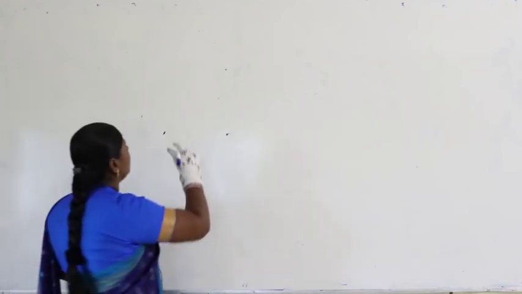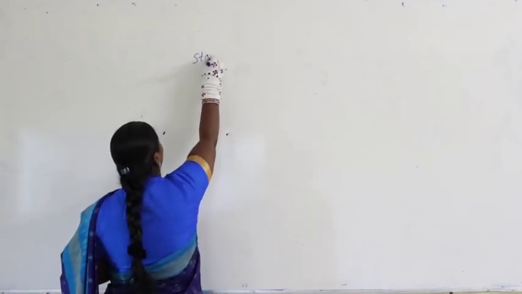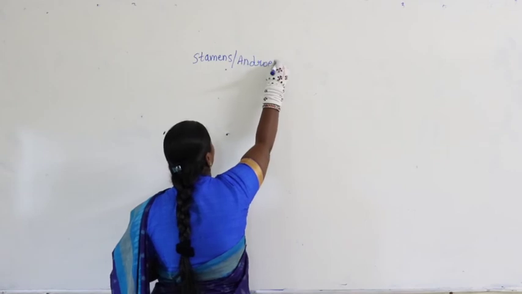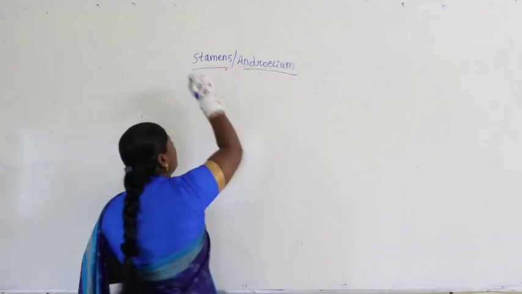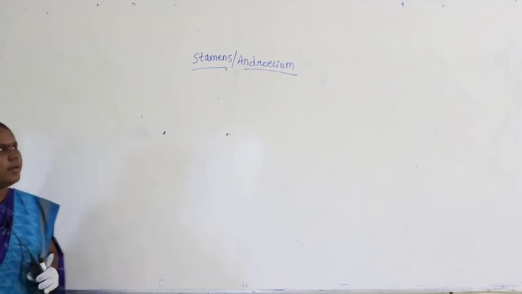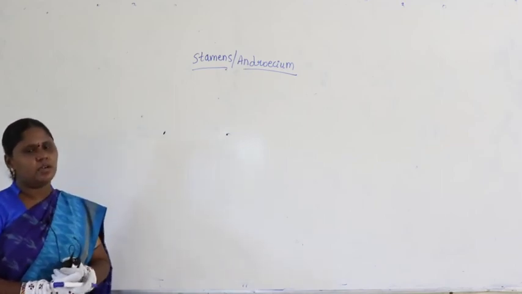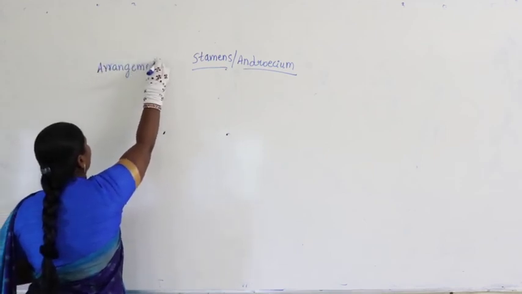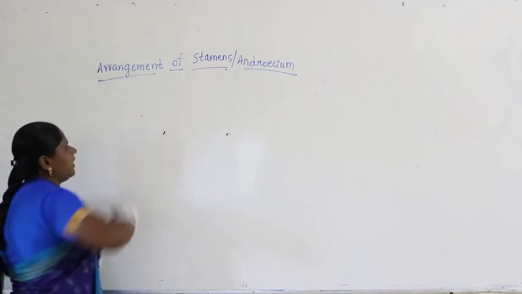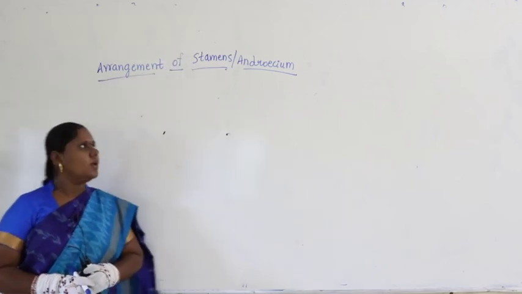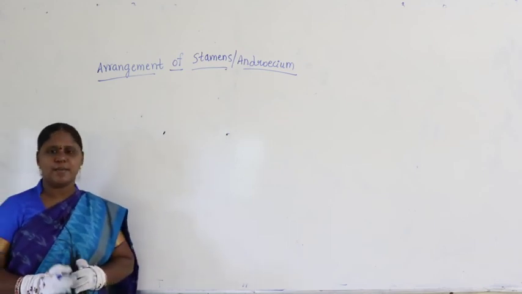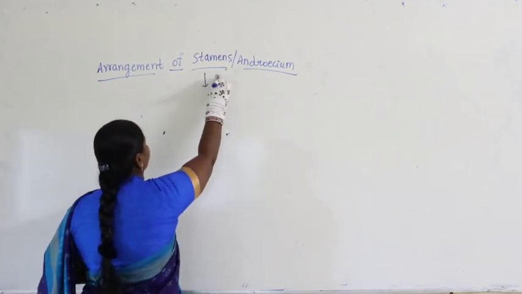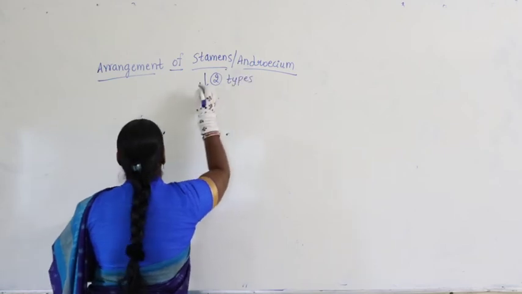Now, here let us talk about the stamens again. Stamens, or I write here as androecium, right. So, here stamens or androecium. Look at the arrangement here. So, let us write arrangement of stamens or androecium. Now, basically when you talk about how stamens are arranged, how androecium is arranged, basically we have two types. How many types do we have? Two types.